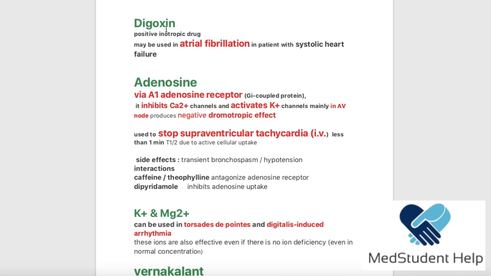Now, digoxin. You already know digoxin as the drug that was used to increase the inotropy of the heart, so in case of end stage heart failure, digoxin and digitoxin, right? Now, digoxin can be used as an antiarrhythmic drug as well because it can be used for atrial fibrillation. It is actually clinically used; digoxin may be used in atrial fibrillation in patients with systolic heart failure. So if the patient had systolic heart failure, we can increase the positive inotropy with digoxin, and we can also stop the atrial fibrillation in these patients using digoxin.